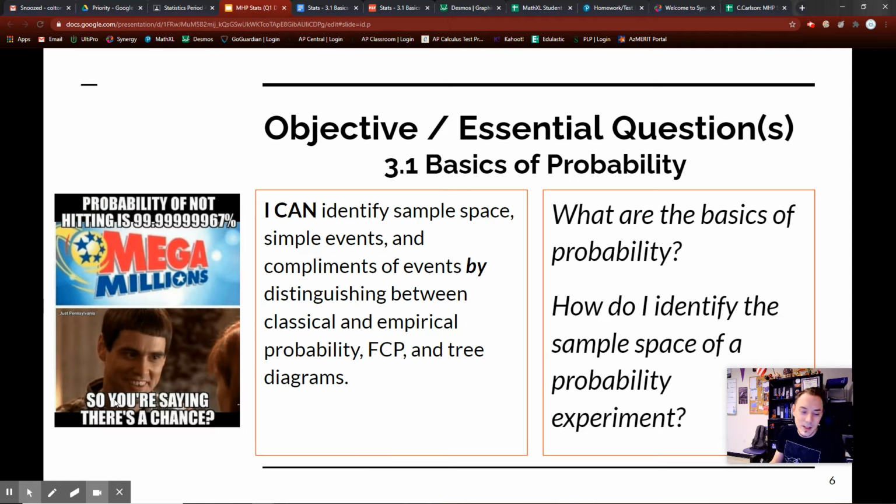I love this meme with Jim Carrey. So the probability of not hitting is 99.99999. Yeah, so it's basically 100%. And he's like, so you're saying there is a chance? I love that. Yes, there is a chance, technically.